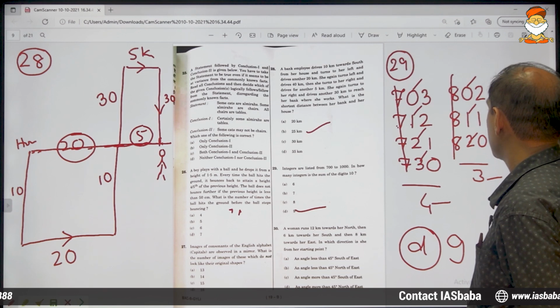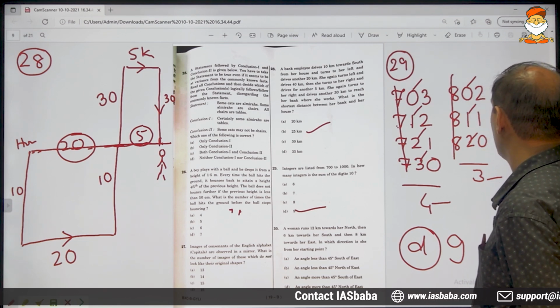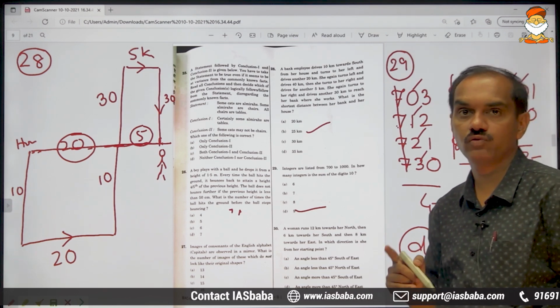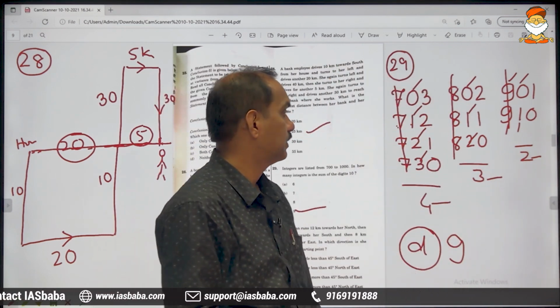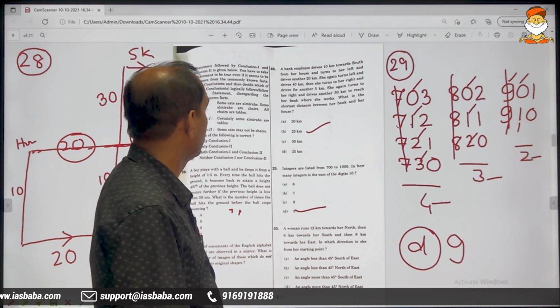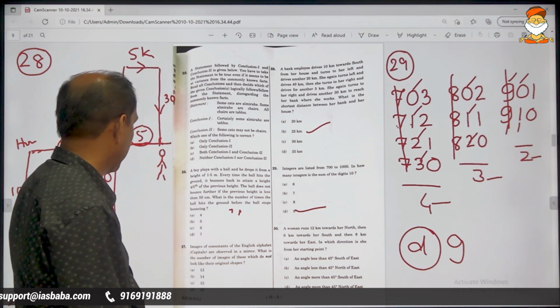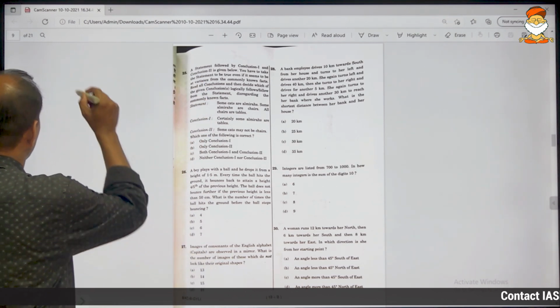And if you start with 9, then 9, 0 will come, 9, 1 will come. 9, 2 will not come, because the total will exceed 10. Right? This is everything about problem number 29. Moving on to problem number 30.